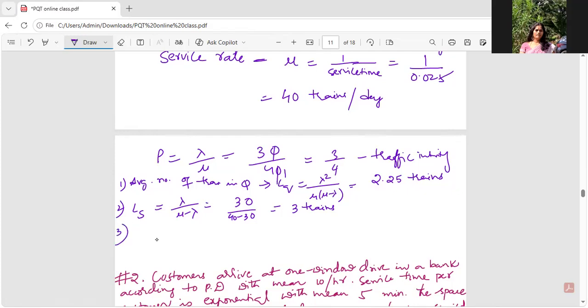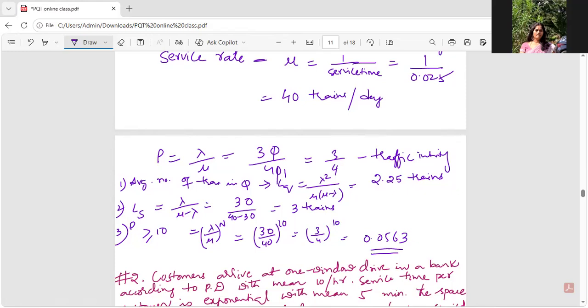Next thing that he has asked is the probability that the number of trains in the system exceeds 10, greater than or equal to 10. You remember the formula, right? It's very simple. It is nothing but lambda by mu power n. N is given to me as 10, guys. So 30 by 40 whole power 10, which is 3 by 4 whole power 10, is what I need to calculate. It is nothing but 0.0563. It is a probability, so I can leave it as it is.